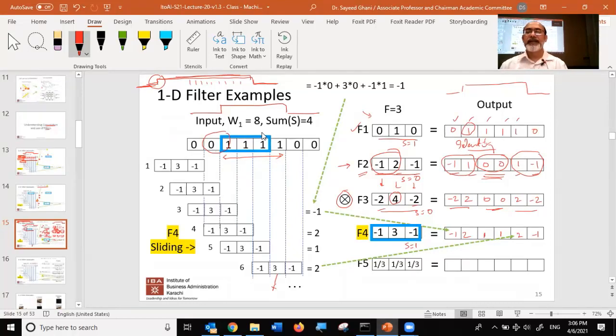Okay. Now, can you think what's going on over here? So think about the identity matrix and think about the edge detector. So is there a combination? Does F4 seem to be similar to either F1 or F2 or both? It's some of the two, right? So it's actually a combination of both the F1 filter and the F2 filter.